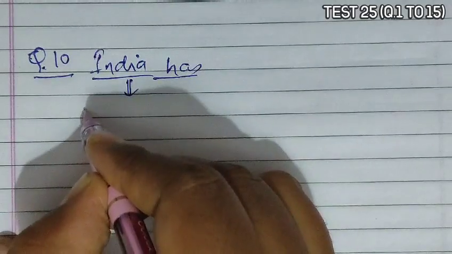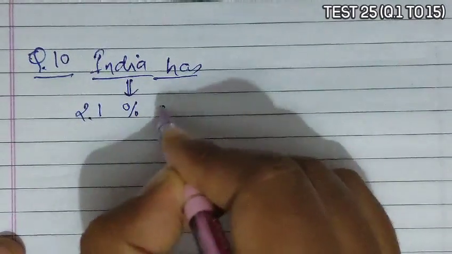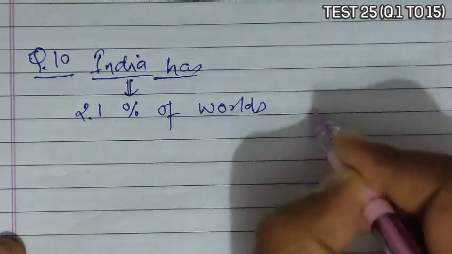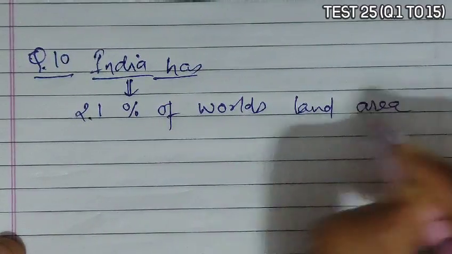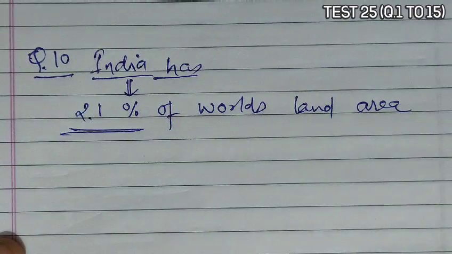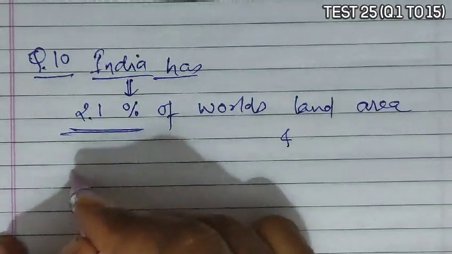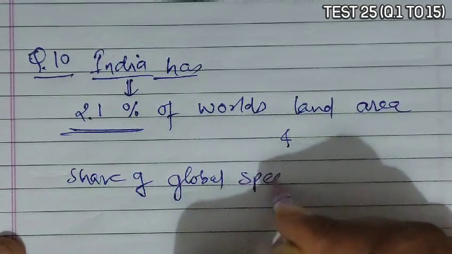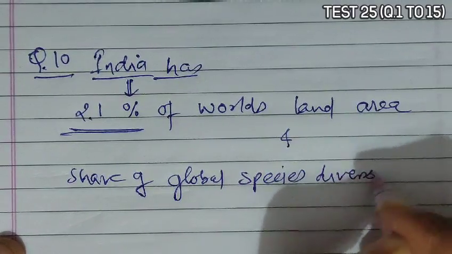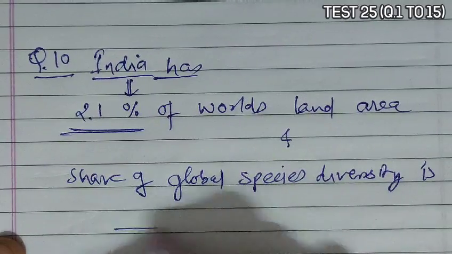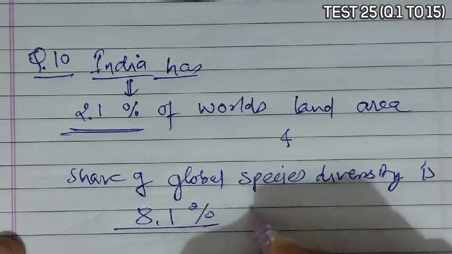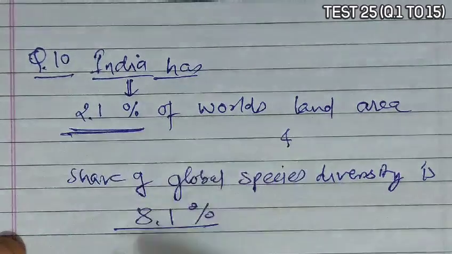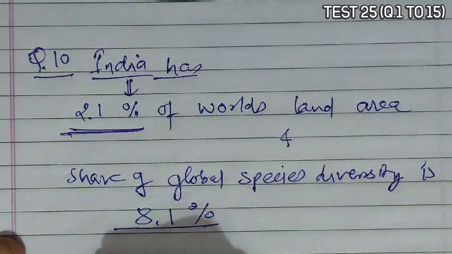So remember, India has 2.1% of the world's land area, and its share of the global species diversity is 8.1%. So option 2.1% and option 8.1% for these two blanks, that is option C, is the correct answer.